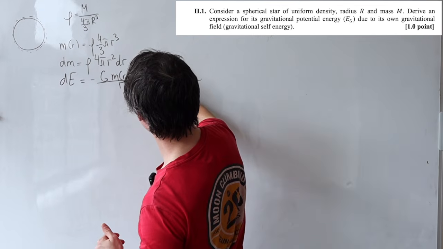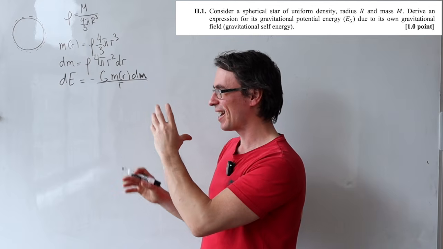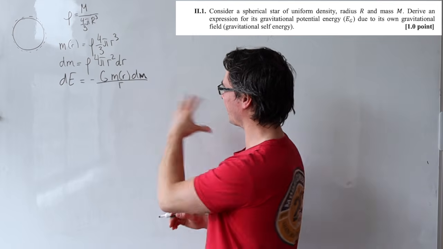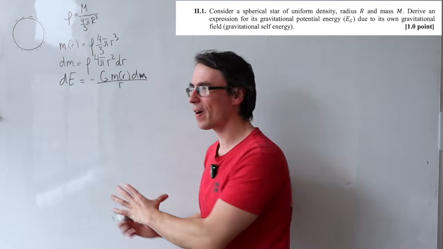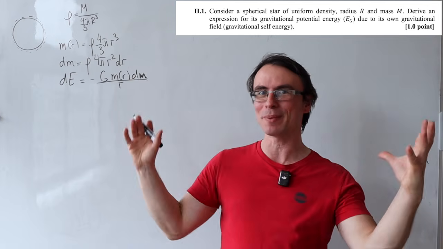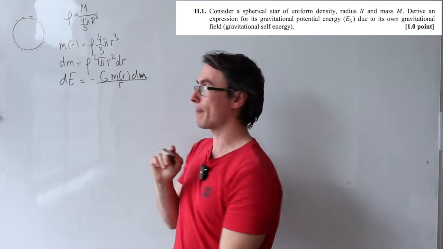It's really important in these problems to express everything in terms of distance. So we can get rid of this dm, and m is a function of r, and suddenly this entire expression will be in the r world, and then we'll be able to do one of my favorite things ever, and that is to integrate.